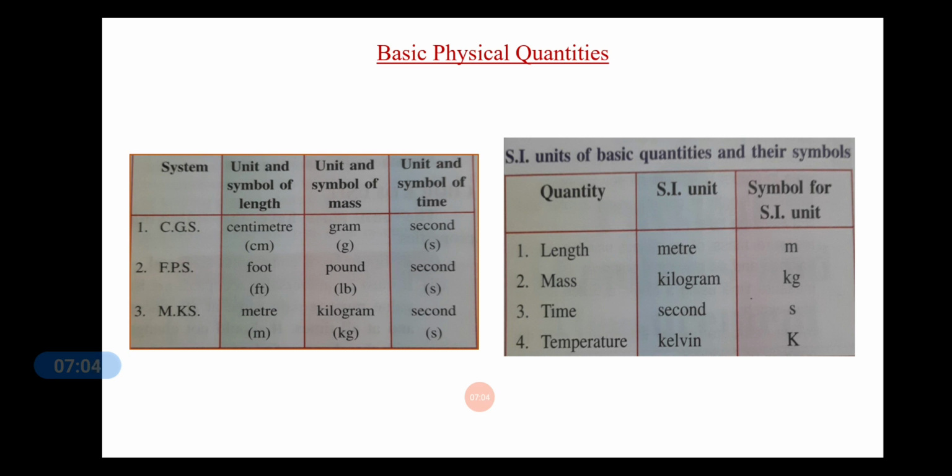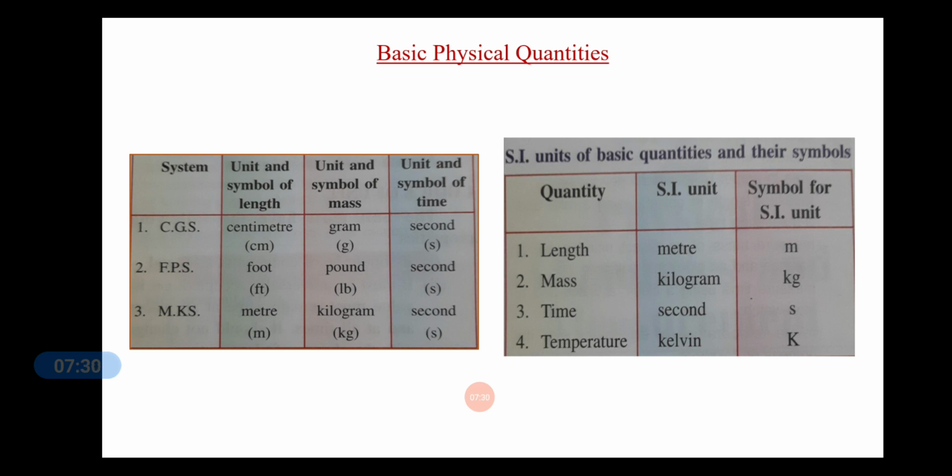Then came the system MKS. It stands for meter, kilogram, second, or the metric system. In this system, we have the unit of length as meter, unit of mass as kilogram, and unit of time as second. So as such, we follow this MKS system.